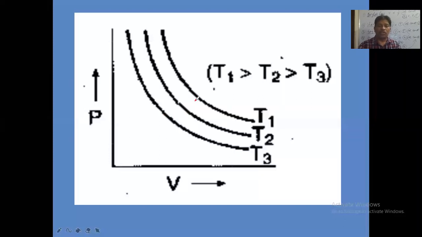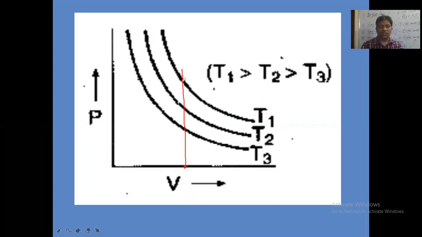In this case, what we'll do is draw a vertical line on the x-axis. By drawing this vertical line, we are keeping volume constant. At this constant volume value, we take the readings.